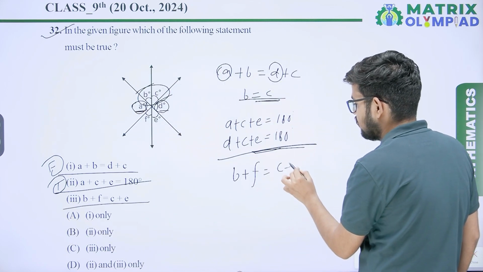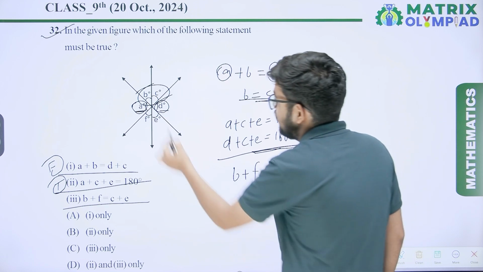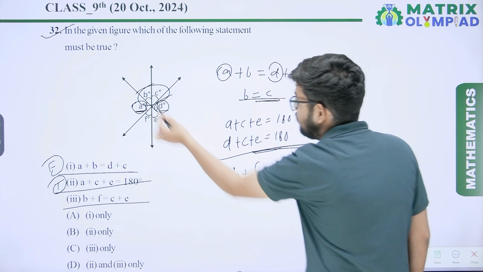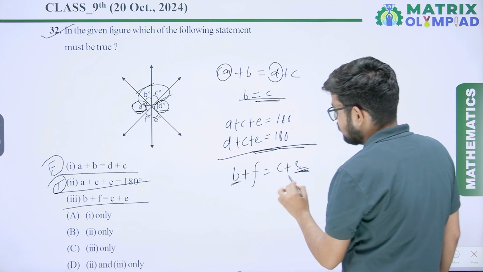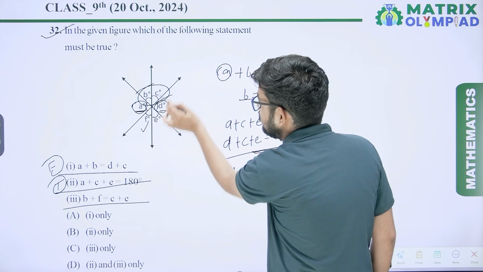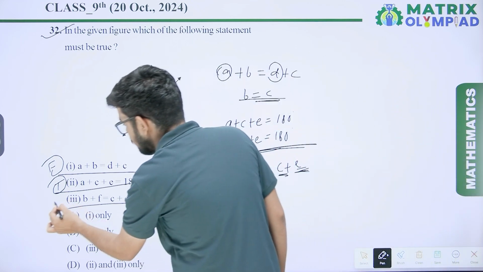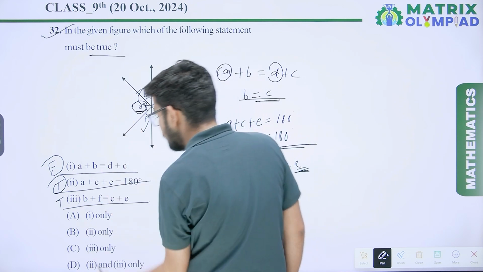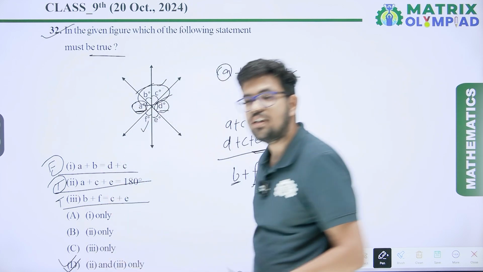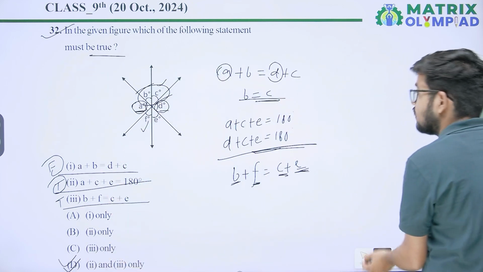Third one, B plus F equal to C plus E. Here you can see B equal to E, so F equal to C. These are vertically opposite angles. It means the third one is also true. So which statements must be true? That is second and third. So option D will be the correct answer.